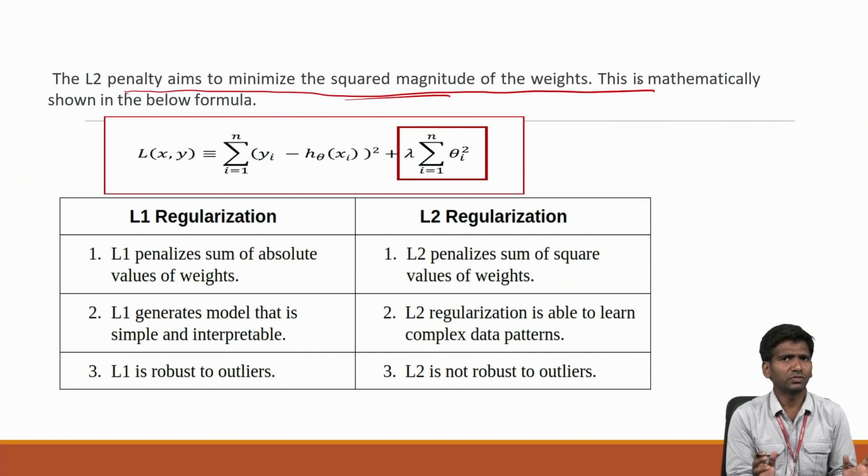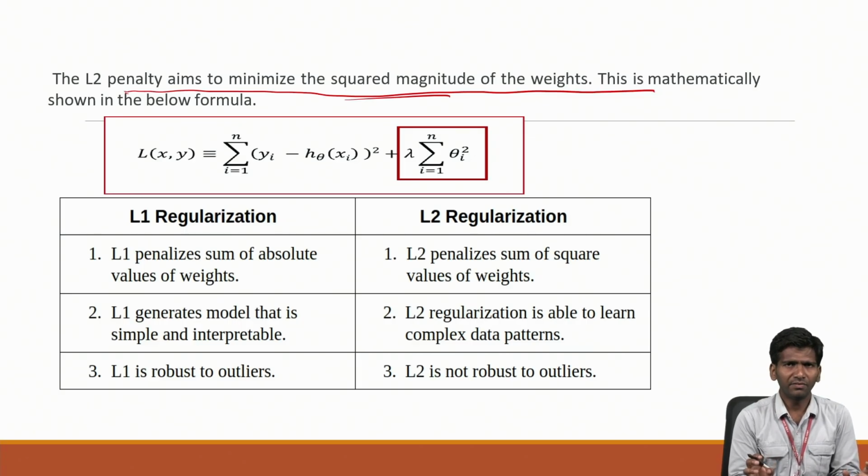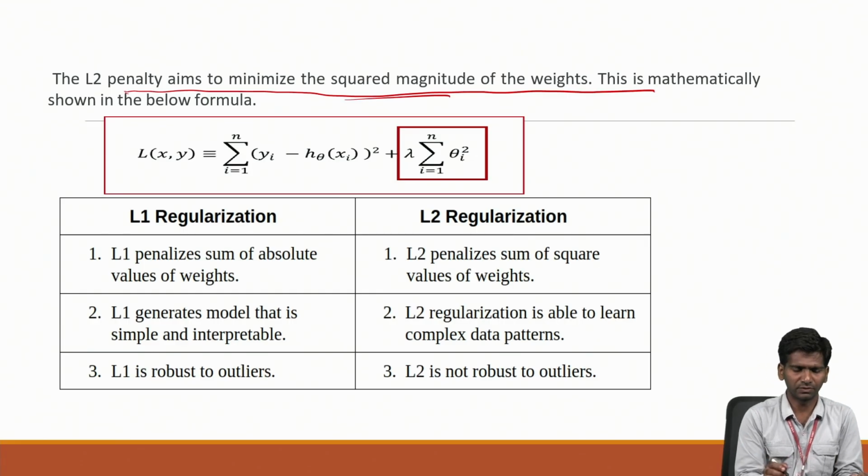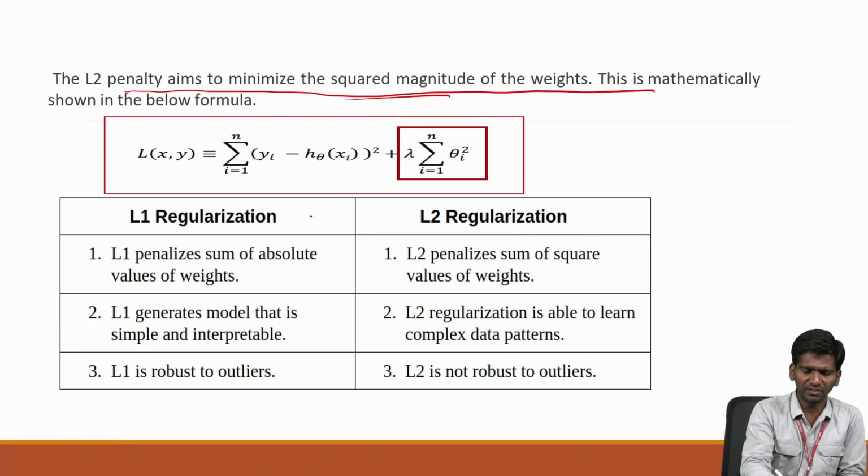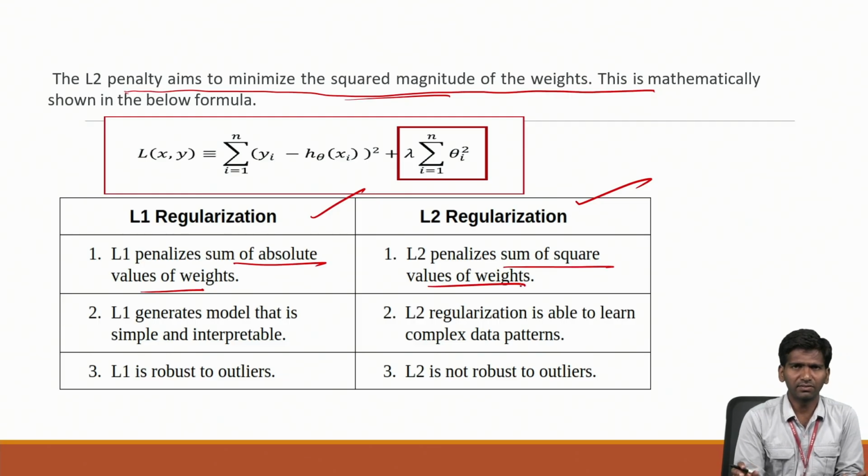Okay, so here you see this regularization. We need to have enough knowledge of whether to apply L1 regularization or L2 regularization. You can see the difference between L1 and L2 regularization. L1 will sum the absolute values of the weights, whereas L2 will sum up the squares. It will do squares.